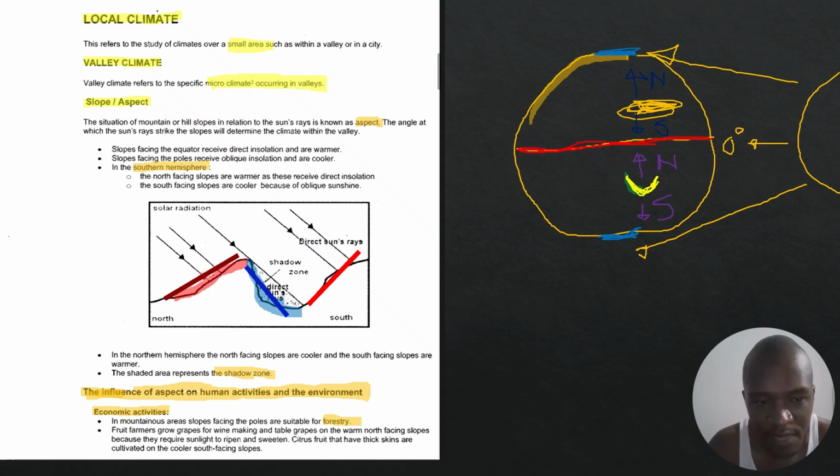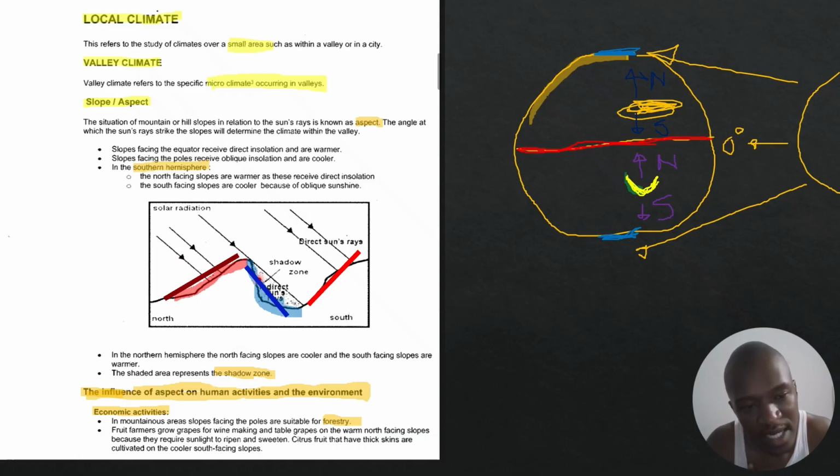So this side is going to be warm and dry, not warm and moist, because there's too much insolation, which leads to more evaporation. Now the slope becomes dry, but it's warm at the same time.